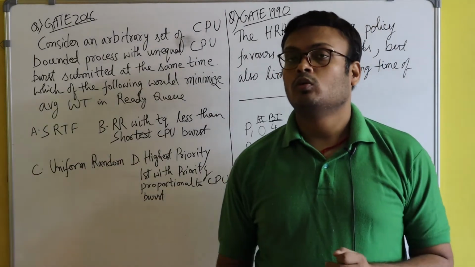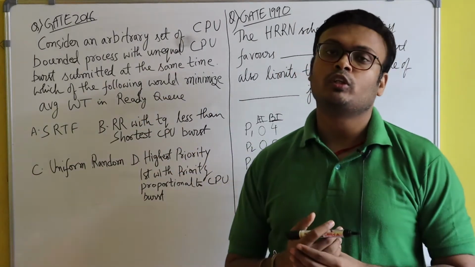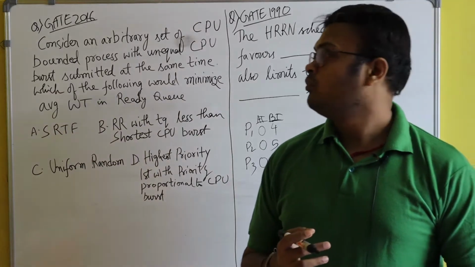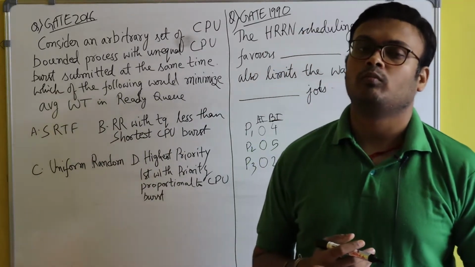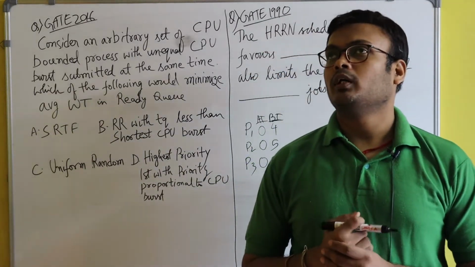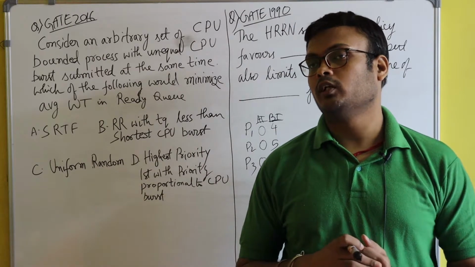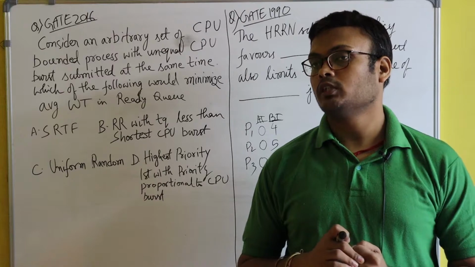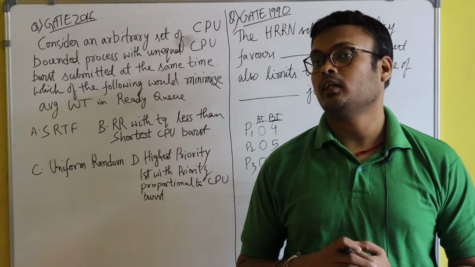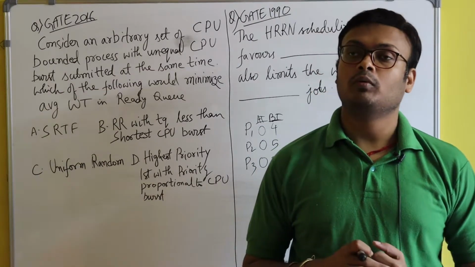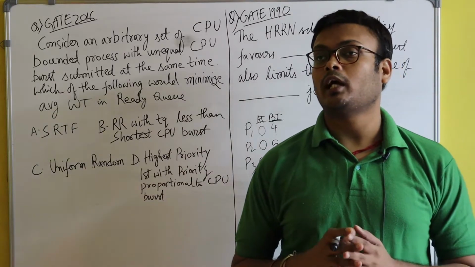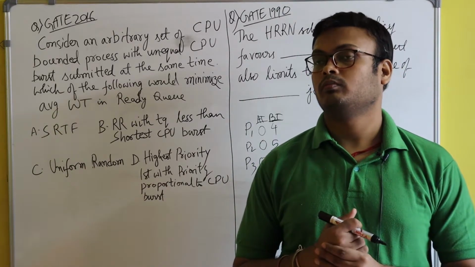Here they are asking which CPU scheduling algorithm will minimize the average waiting time. Just remember, I have already told you that the shortest job first algorithm minimizes the average waiting time, as well as turnaround time.